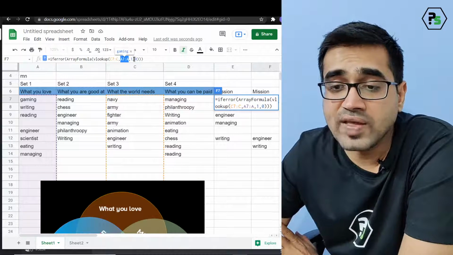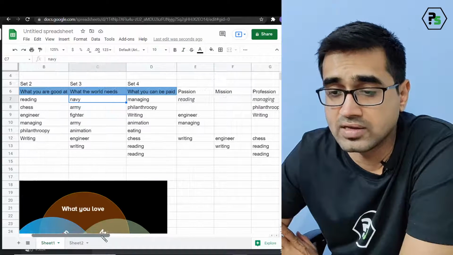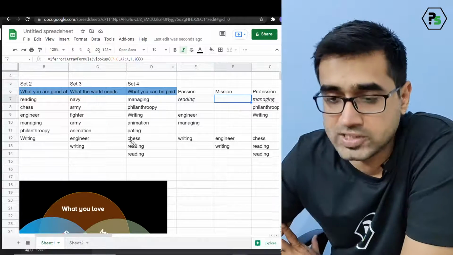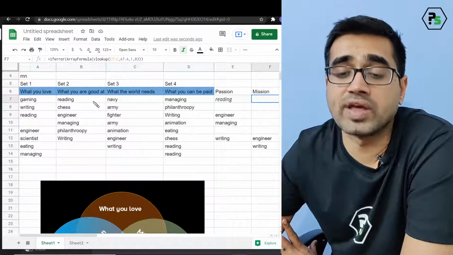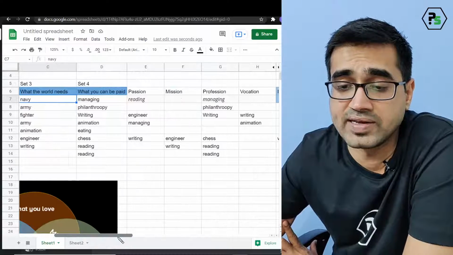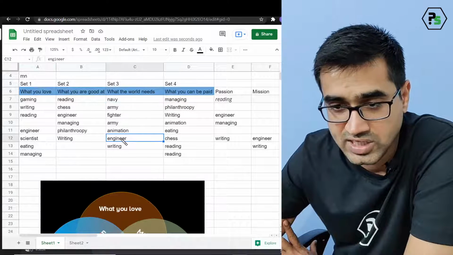Yes, and if they are, then copy the values of set 3. Yes, I'll do that. And then you just remember this is not sorted. So okay, let's see now what we are getting. We are getting the set 3 value as Navy, Navy, Army, Fighter, Army. There is nothing value there. Engineer. Yes, engineer is in set 3.